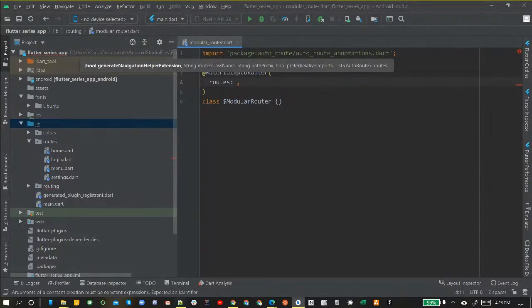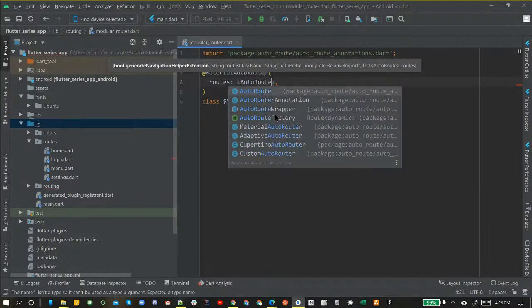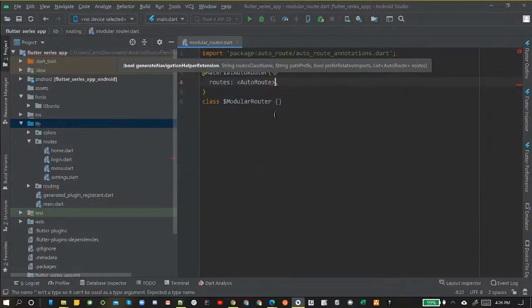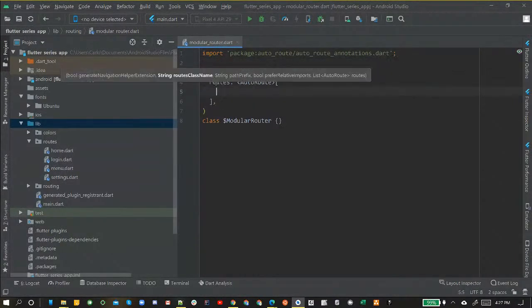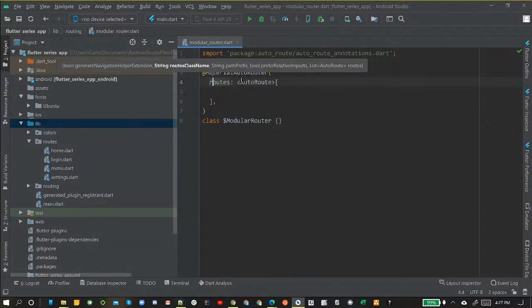So first, what we're going to do for routes, we're going to have a list of routes. And to specify a list, we're going to have our arrows, open and close arrows. Inside of it, capital A, AutoRoute. Okay. And then we're going to go, yeah, perfect. And then after this, you're going to have a bracket. A bracket, not a brace, or oh, I'm sorry, that is a brace. We're going to have a brace, not a bracket. And the double arrow with the data type in here, followed by these braces, that's going to let us know it's going to be a list.